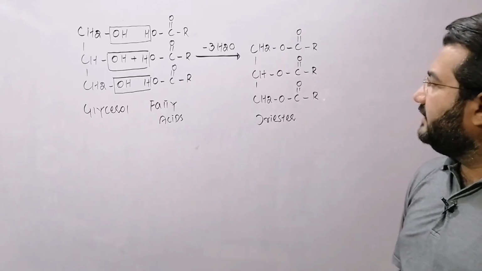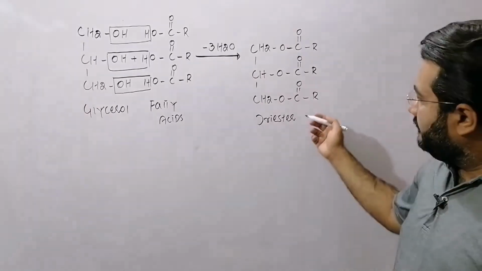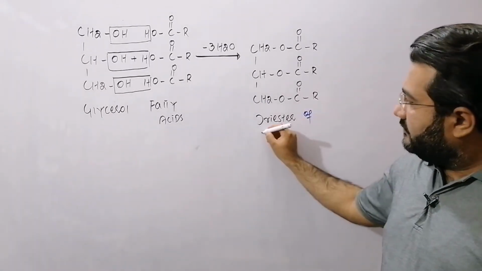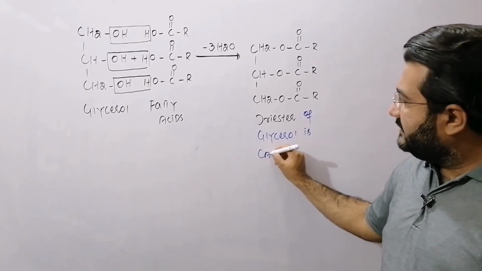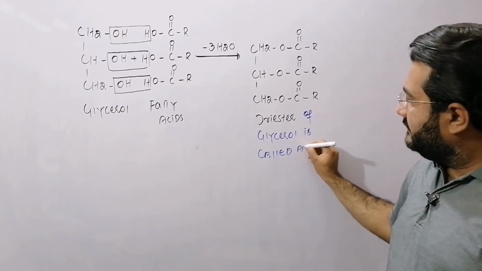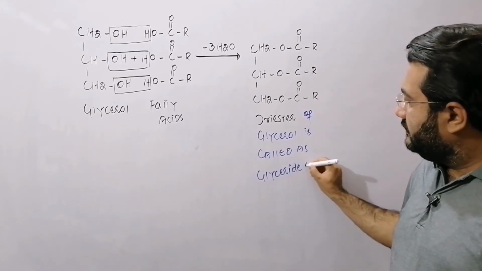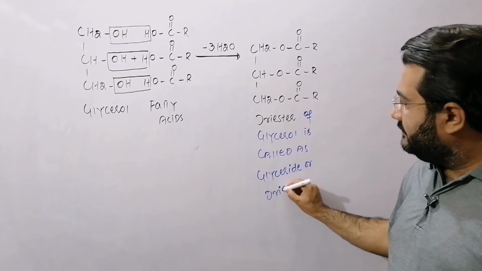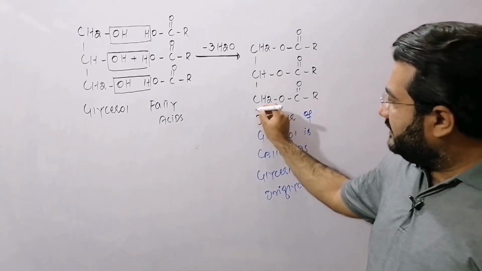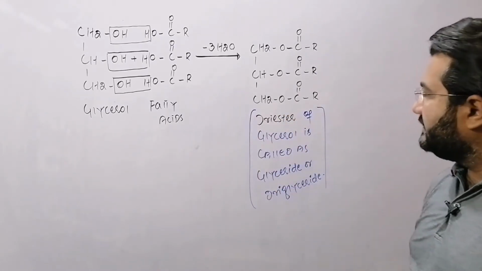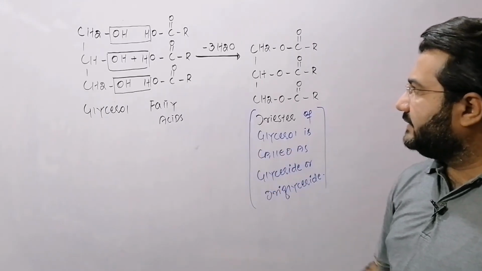having 3 ester linkages. And my dear students, the triester of glycerol is called as glyceride or triglyceride. So this one is the definition of the glyceride or triglyceride, that a glyceride or triglyceride is triester of the glycerol with the fatty acid.